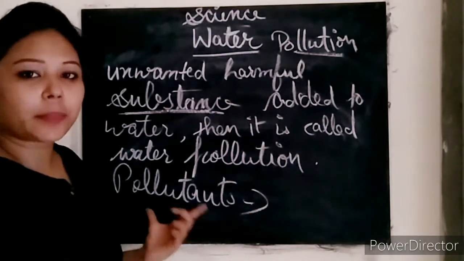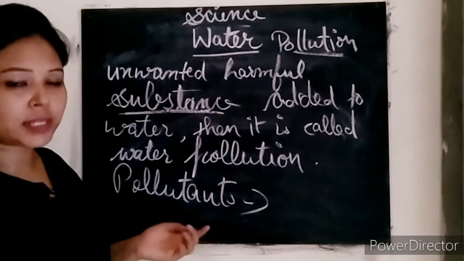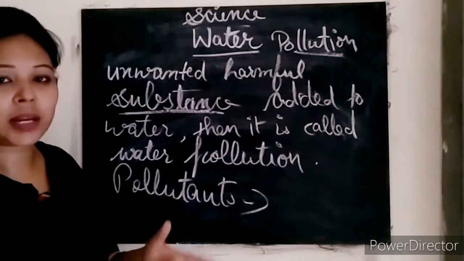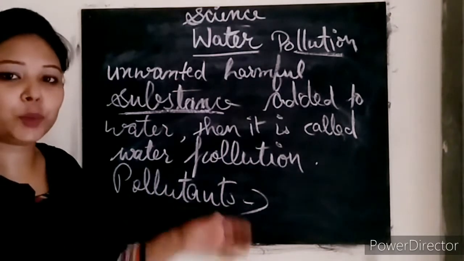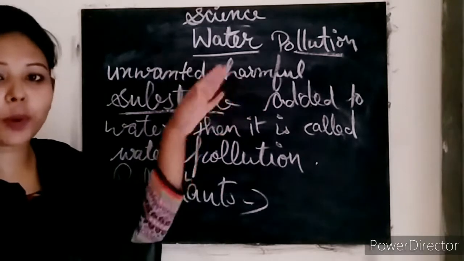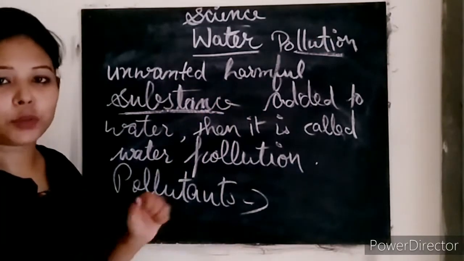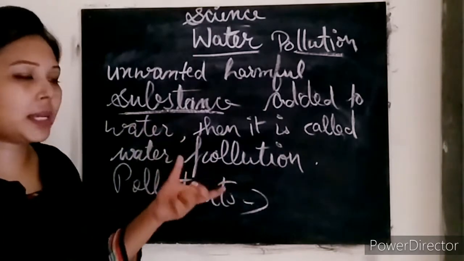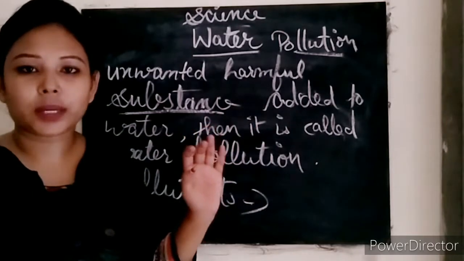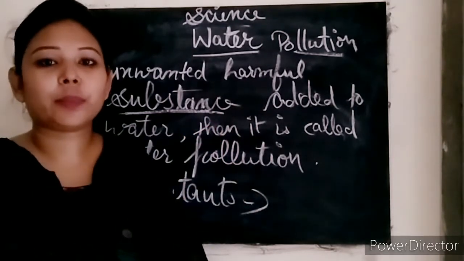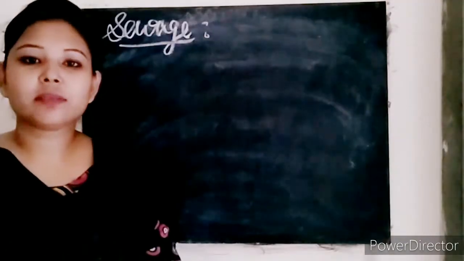So if we say about the water pollutants, then what can be the definition for this? So what are water pollutants? When any harmful or poisonous substance is added to the water and makes water polluted, then the causative agents are known as pollutants, okay. So this is pollution and pollutants of water. Okay, so let's discuss the different pollutants that make water polluted. Okay, first one we have sewage.